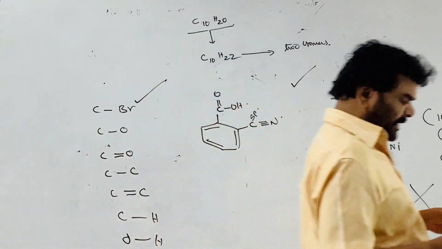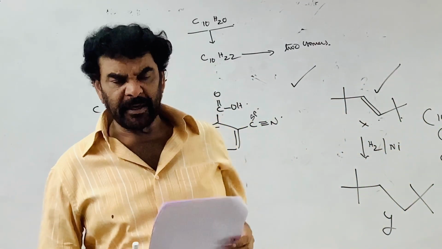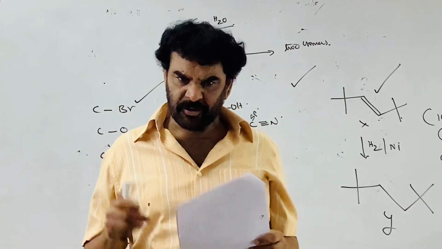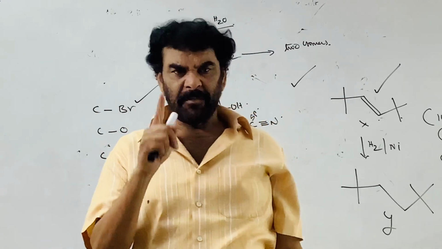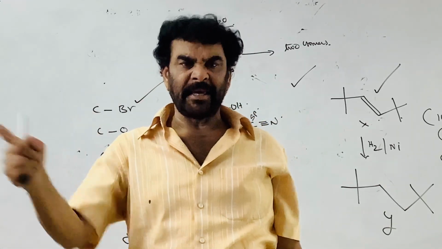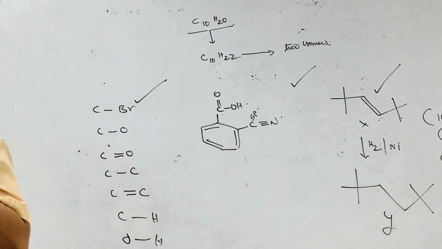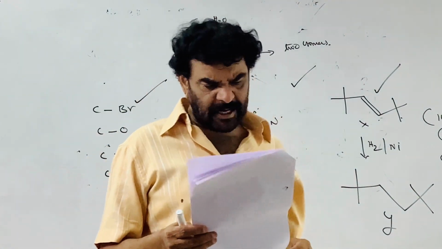The pI is equal to pK1 plus pK2 by 2, half of the sum of pKa1 plus pKa2. So that is the case. That depends on basicity, which is correct. The first one is correct. The second one is